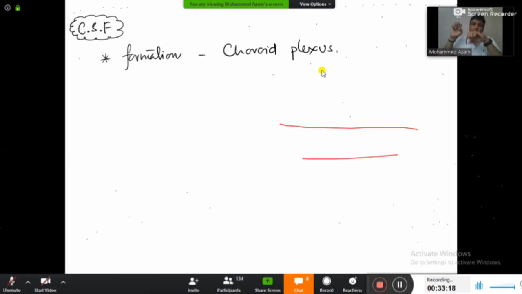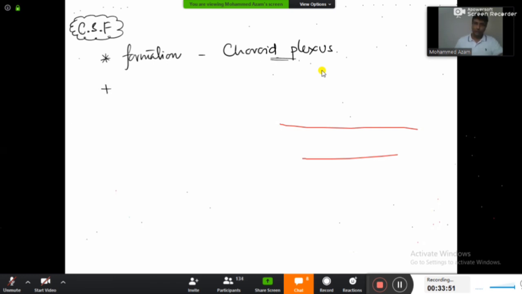Blood आएगा. Now once the blood comes into the capillaries, from those capillaries the blood will be filtered. We all know in the capillaries what will happen? Filtration will take place. And once the blood is getting filtered in the network of capillaries, after filtration whatever fluid you get is nothing but the cerebrospinal fluid. So cerebrospinal fluid is obtained from the blood itself. The blood will get filtered, and that filtration is taking place in the choroid plexus.